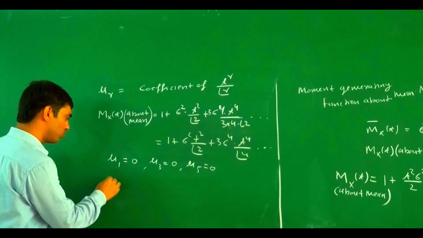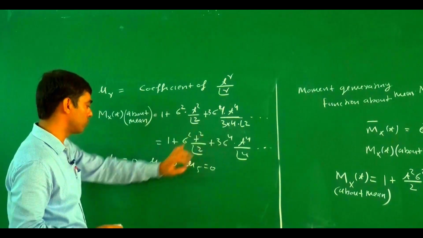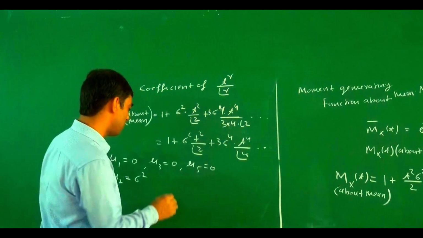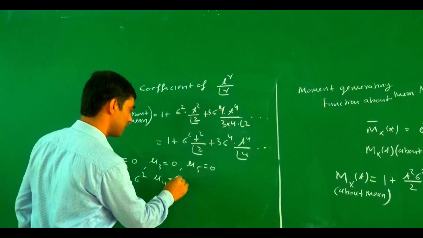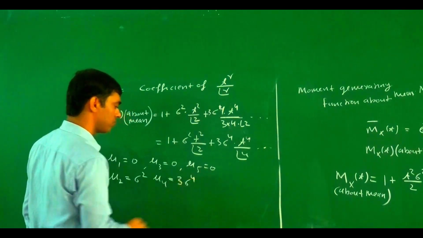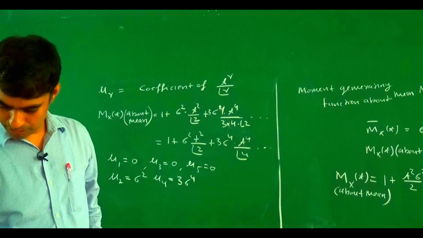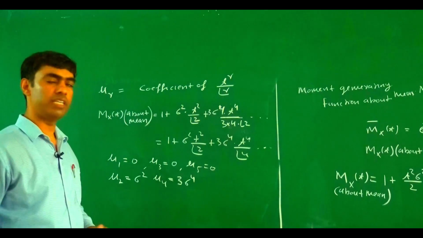Now what is the value for mu2? Mu2 is the coefficient of t square upon factorial 2, and this is sigma square. Similarly, what is the value for mu4? Mu4 equals 3 sigma to the power 4. These are the values of mu1, mu2, mu3 and mu4.